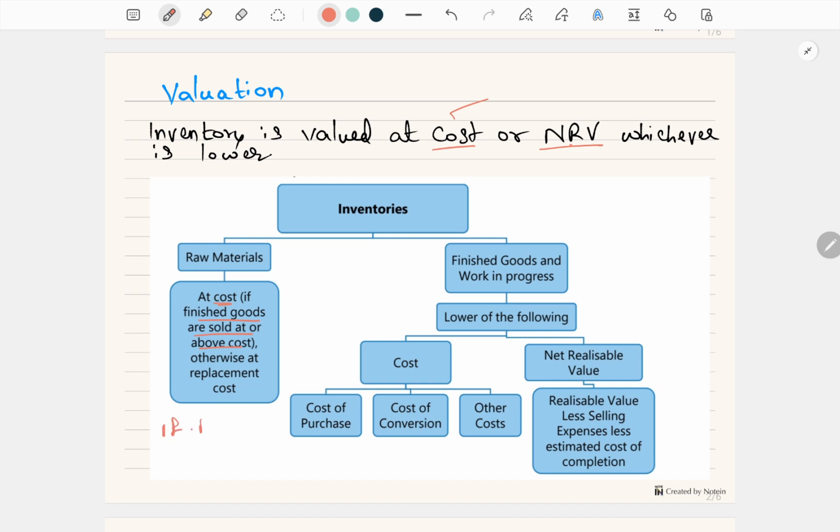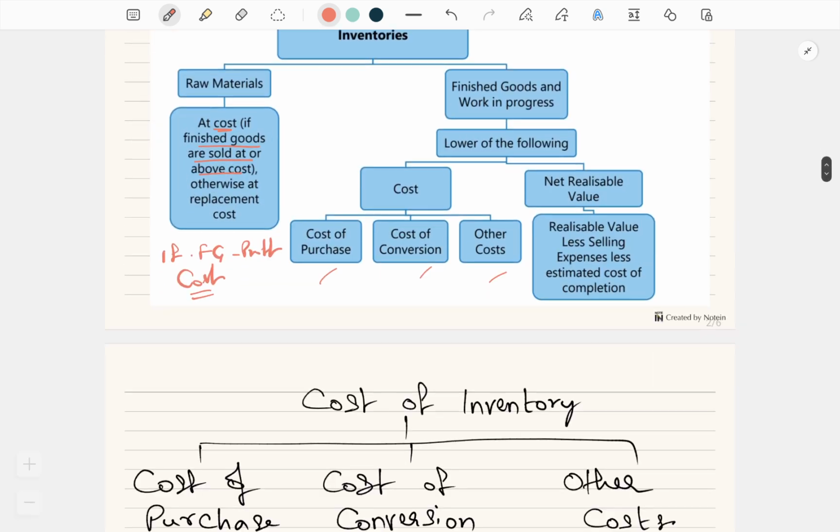If finished goods is sold at profit, then cost is considered as inventory valuation at the year end. Whereas for finished goods, it's not just cost. The cost includes cost of purchase, cost of conversion, and other costs. All these things are considered as cost. It's not just the regular cost. So we'll see each thing in detail.